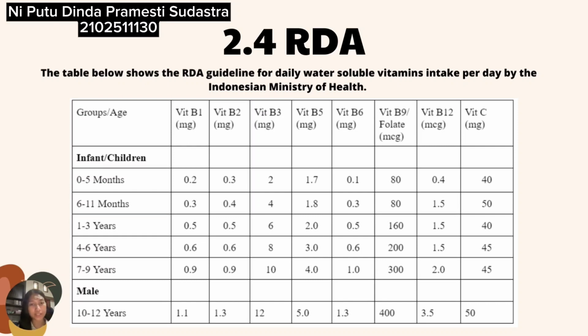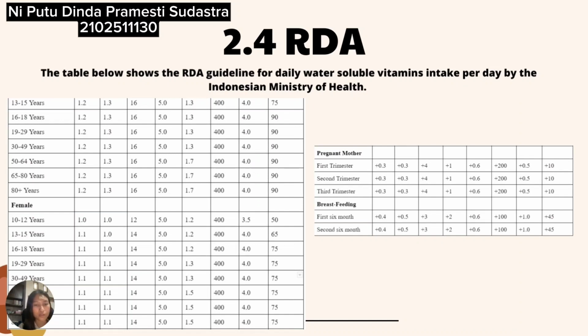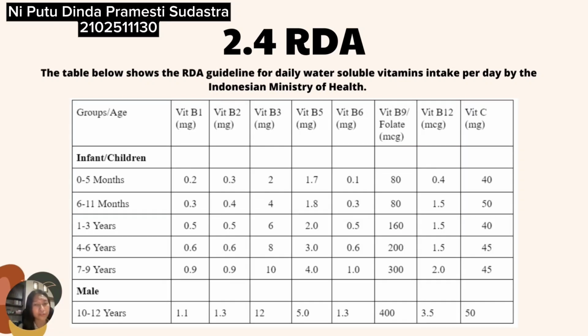Now I want to explain about the RDA, or Recommended Daily Allowance, the guideline for daily water-soluble vitamin intake per day by the Indonesian Ministry of Health. So this is the summary of the adequate amount of vitamins in a day, and it is also divided into several categories. There are infants and children from 0 months until 9 years, and then there are adults, both male and female, and also pregnant mothers in the first, second, and third trimester, and the last one is breastfeeding women. The water-soluble vitamins consist of vitamin B1, B2, B3, B5, B6, B9 or folate, B12, and vitamin C.